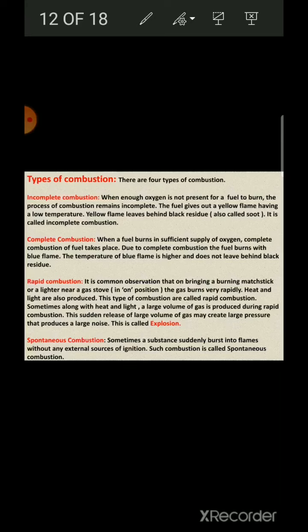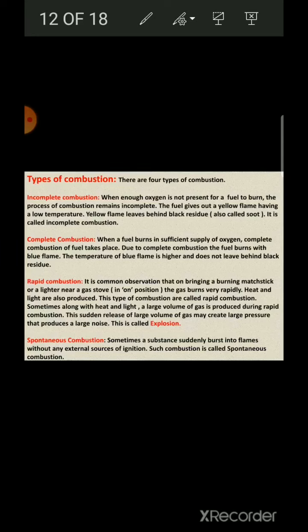Fuel gives out a yellow flame having a low temperature. Yellow flame leaves behind black residue, also called soot. Second is complete combustion. When a fuel burns in sufficient supply of oxygen, complete combustion of fuel takes place. Due to complete combustion, fuel burns with blue flame. The temperature of blue flame is higher and does not leave behind black residue.